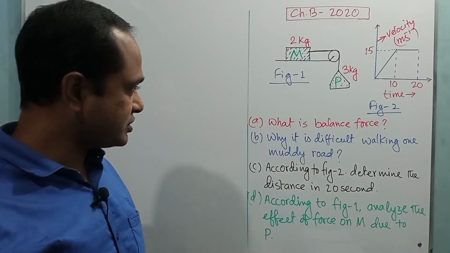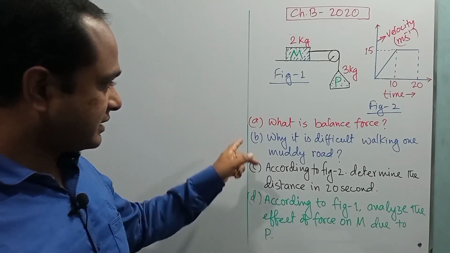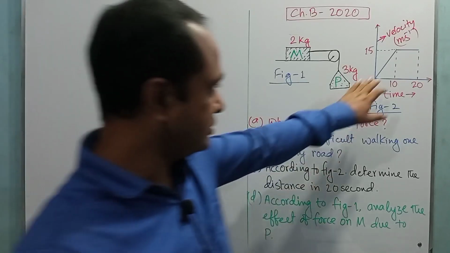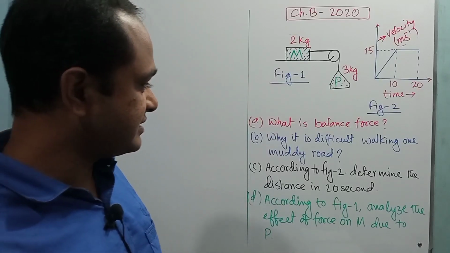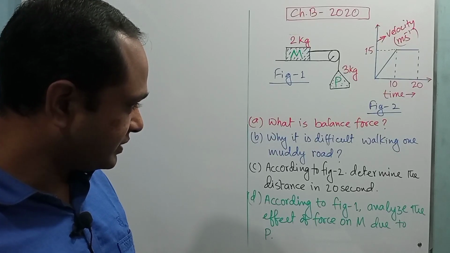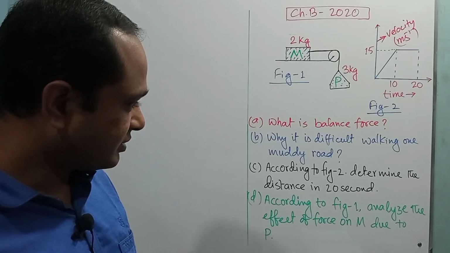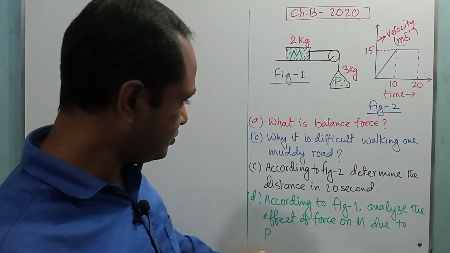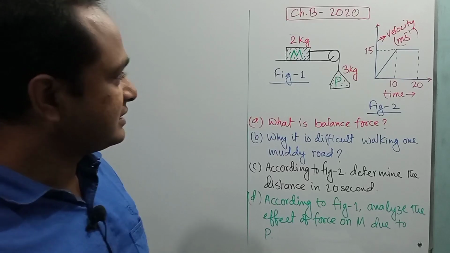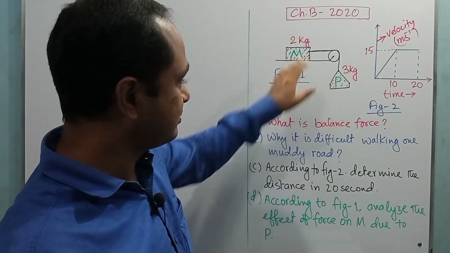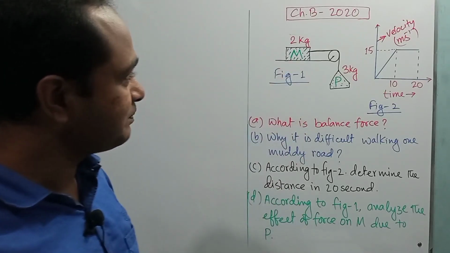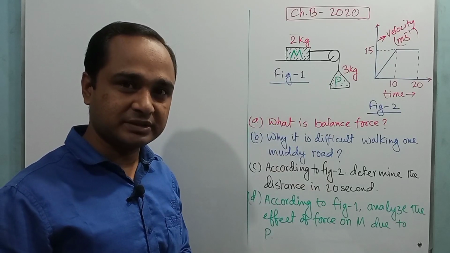So our first question is, what is balanced force? Why is it difficult walking on a muddy road? According to figure 2, we have to determine the distance in the first 20 seconds, right? And according to figure 1, analyze the effect of force on body M due to body P, that is, what amount of force is applied by the body P on body M, or what will be the result or acceleration of the motion of the body M due to body P, right?